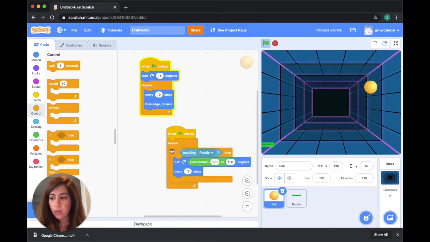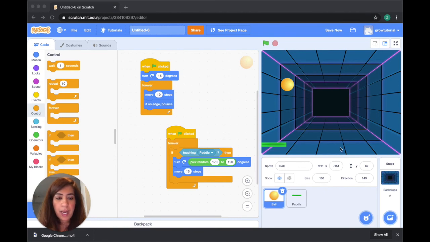So now just to read the code again, we're saying that when this is clicked, if the ball touches the paddle, then the ball has to bounce or turn and then move 15 steps, and it does that forever. So let's just run the code again. And let's try. So now we have the paddle moving, and now it's bouncing off the ball, and it's moving into a random direction. Great.